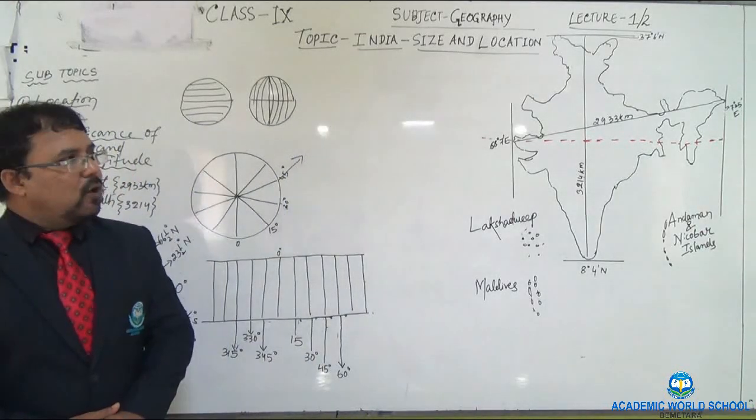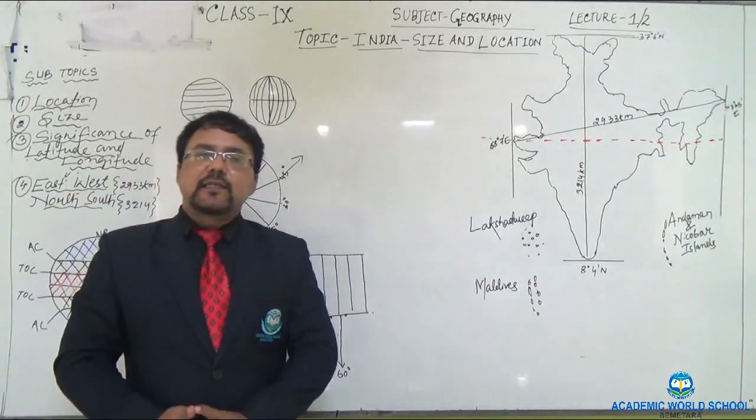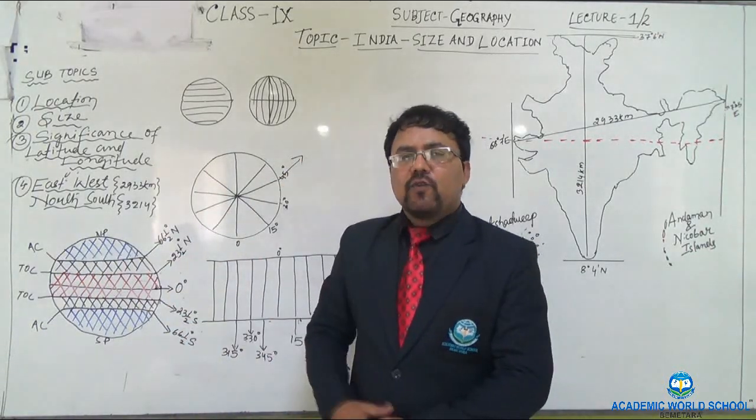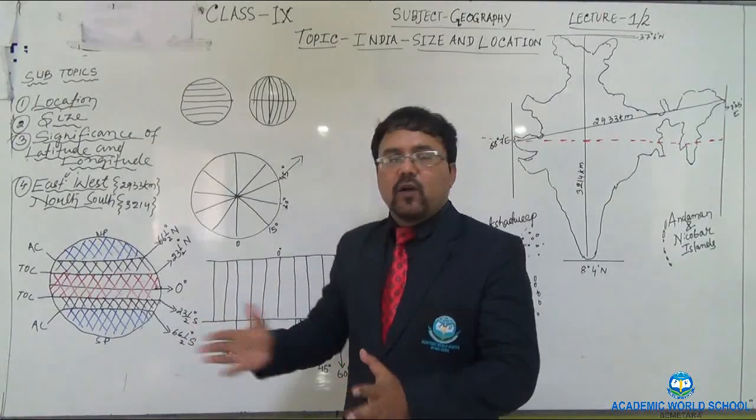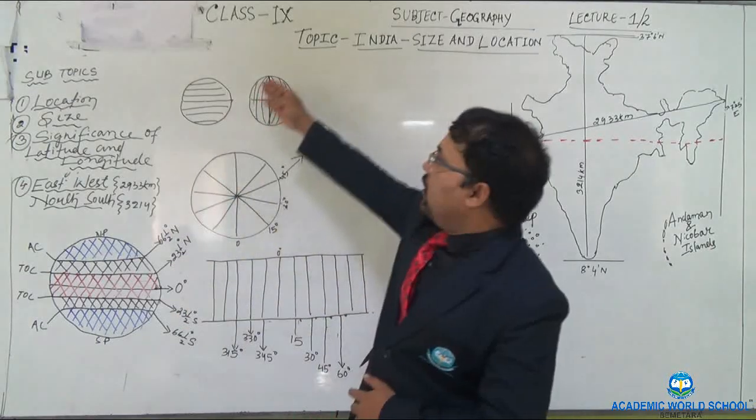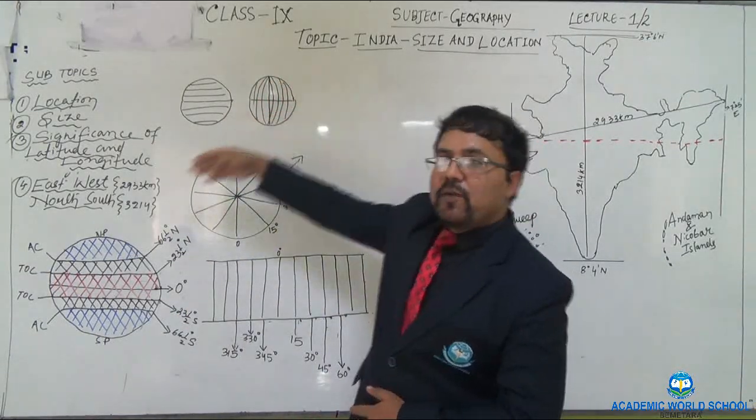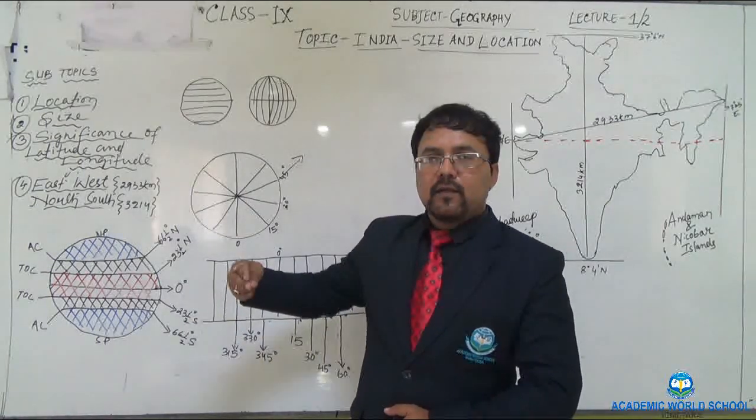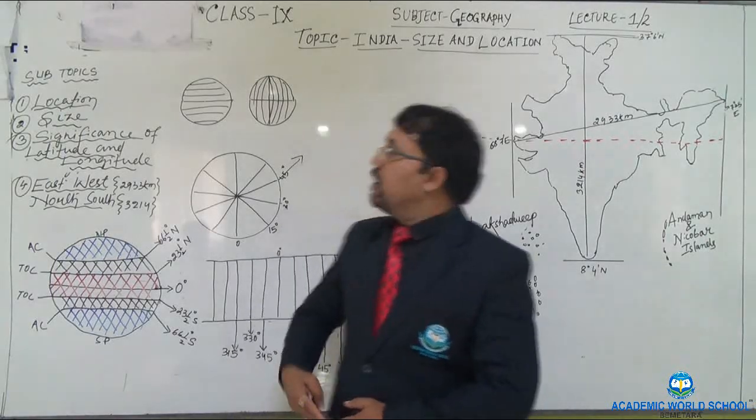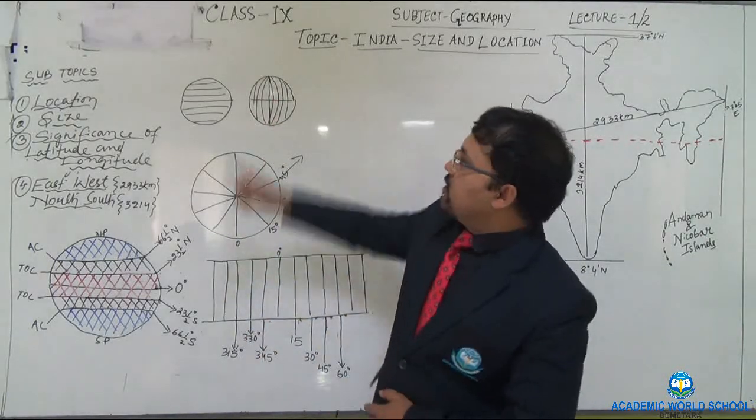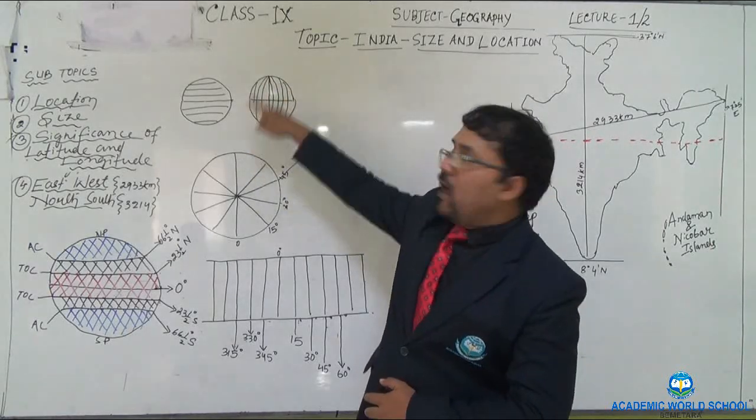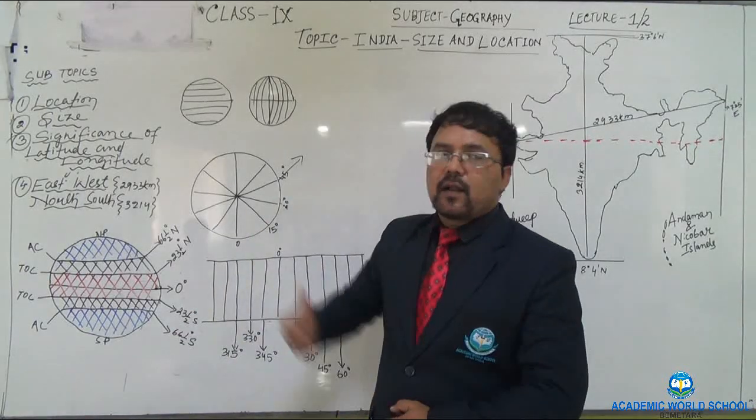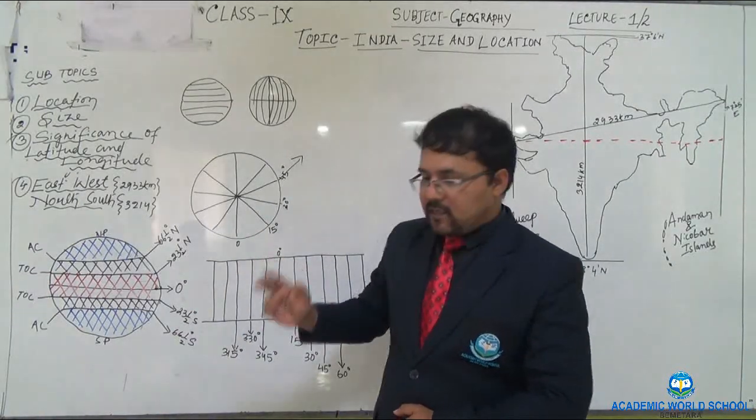Before discussing the location of India, I would like to discuss latitudes and longitudes. What are these latitudes and what are these longitudes? You must have seen a globe. On the globe, vertical lines are seen, and these vertical lines are longitudes. These longitudes are not full circles. They are semicircles.